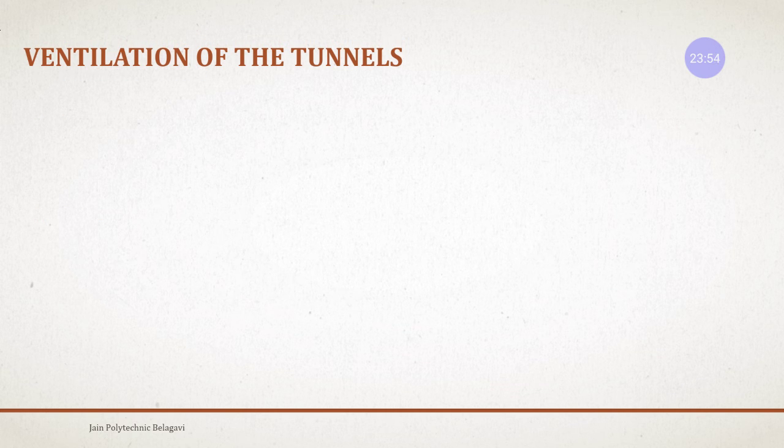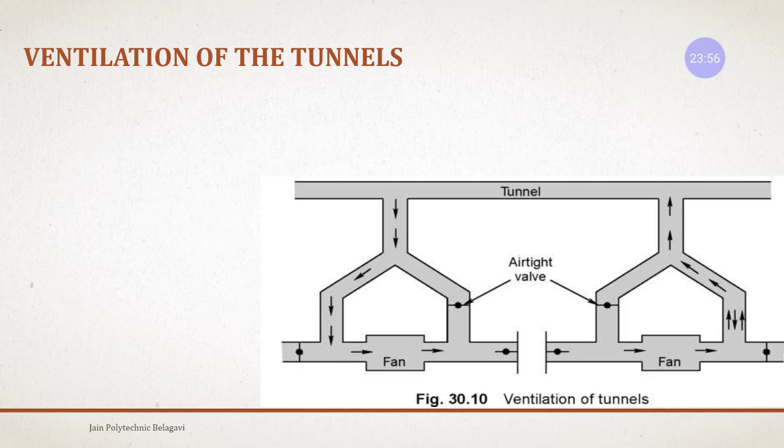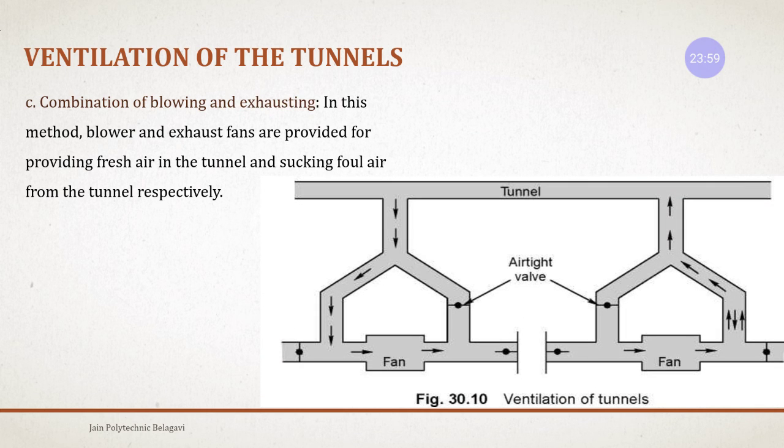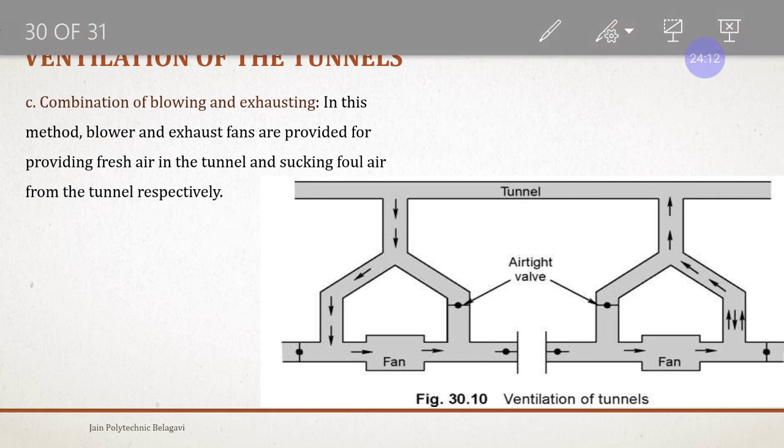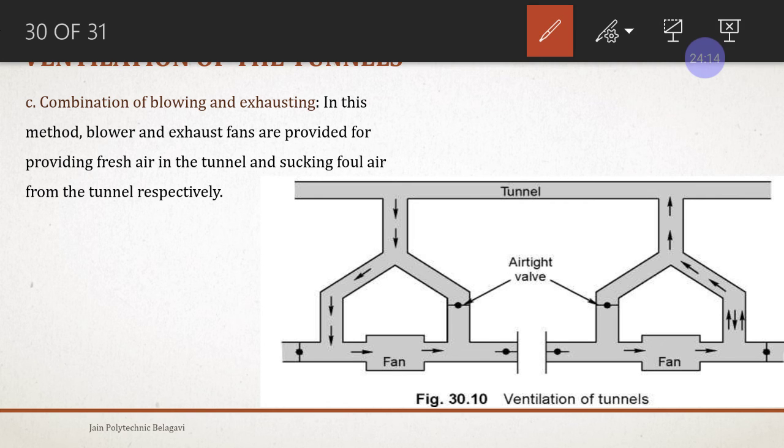Next is the combination. In this method, the blower and exhaust fans are provided for providing fresh air into the tunnels and sucking out the air from the respective tunnels. As we go to the diagram, this is your main tunnel, and these are the portals that are provided for ventilation purposes, 1 and 2.